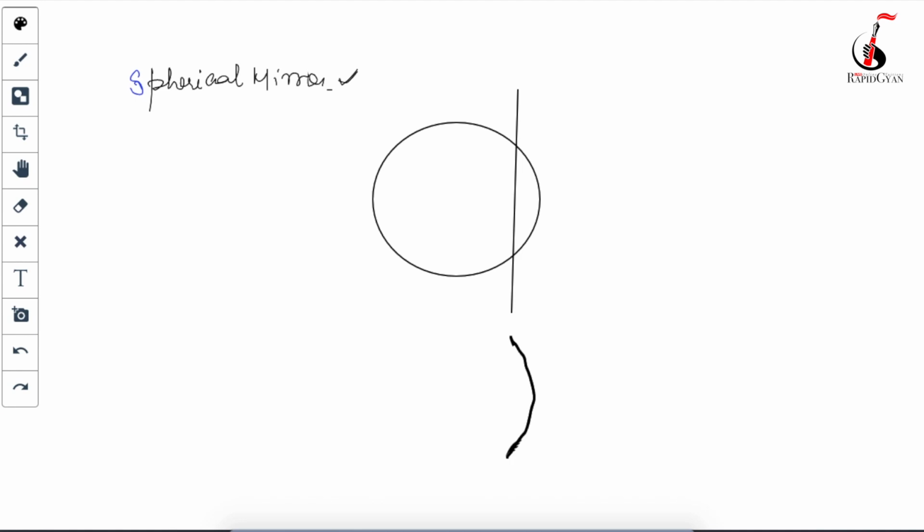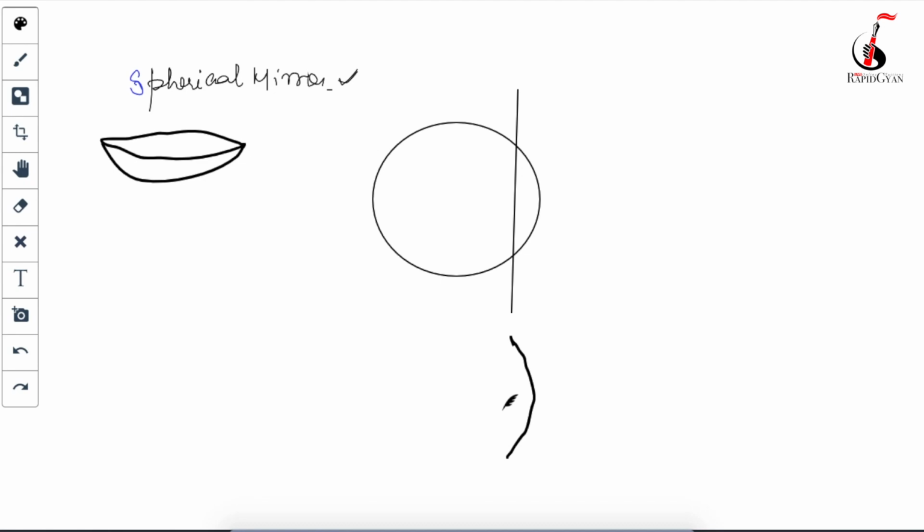Correct? So this is a sphere. What will happen? This will become a small ball, like a ball that you eat. This will be visible something like this, correct? Because this one is a sphere, not a circle.